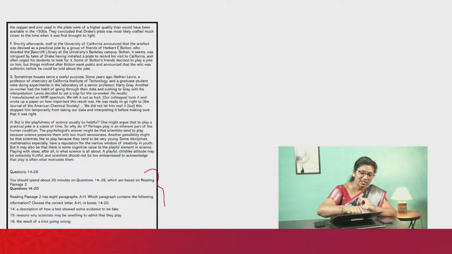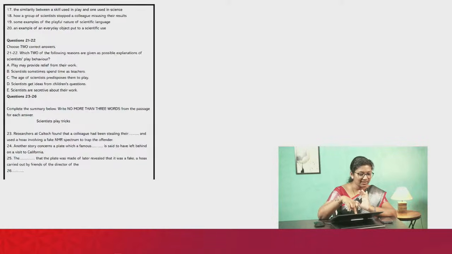So this type of question that you can see here, this is matching information. It says choose the correct letter A to H. Reading passage 2 has 8 paragraphs, A to H. Which paragraph contains the following information? So you read a question, you match it to the paragraph. So this is matching information. Then the other kind of question that we had was, okay, you have multiple choice, multiple answer question. Choose 2 correct answers from the option.